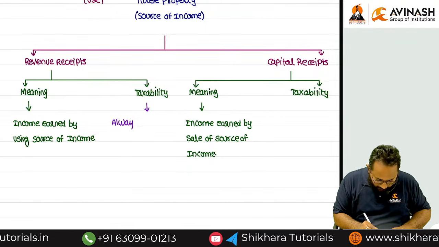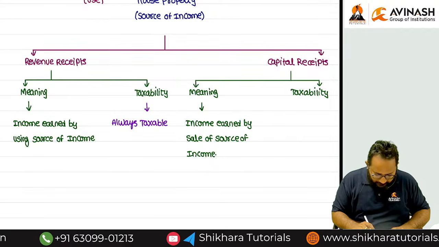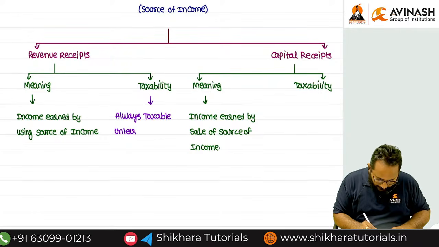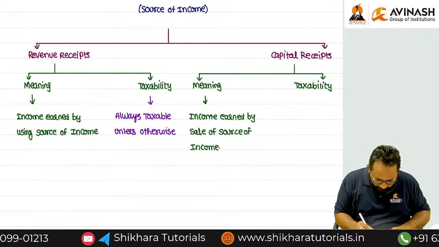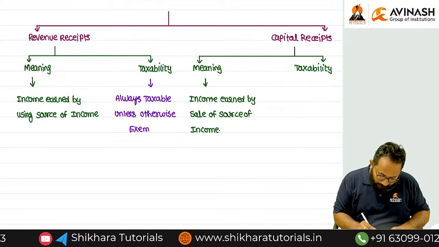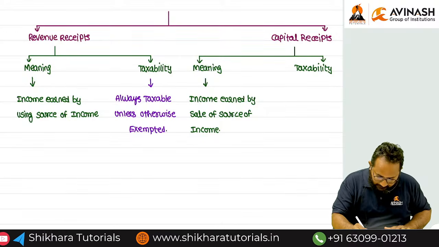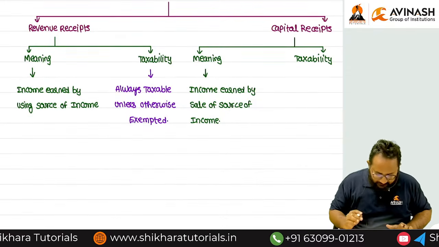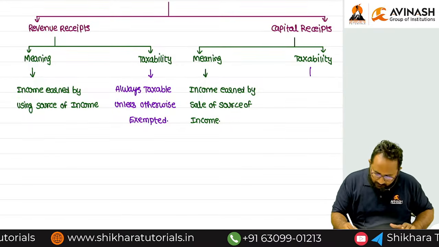Tell me, always taxable. Always taxable unless otherwise exempted. Whenever they are saying specifically exempted, in that case only exemption is there. In remaining all cases, that is always what, ma? Taxable. Please write it down in a reverse way.